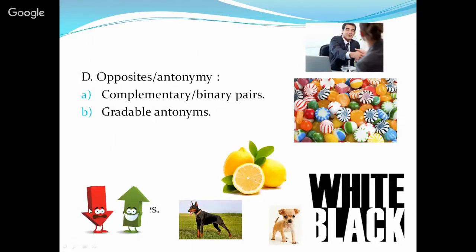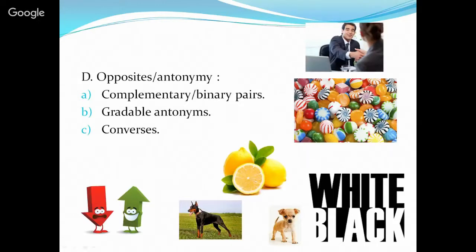The next one is the converses. The converses are terms or words that we use to describe a relationship between different words that are related. What does it mean?